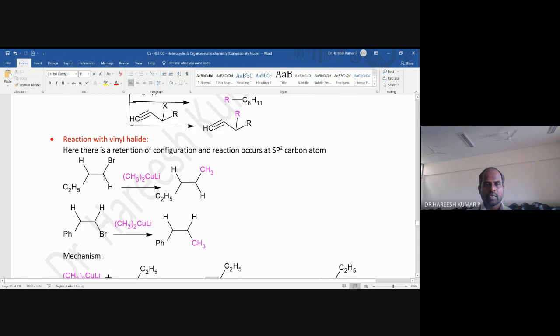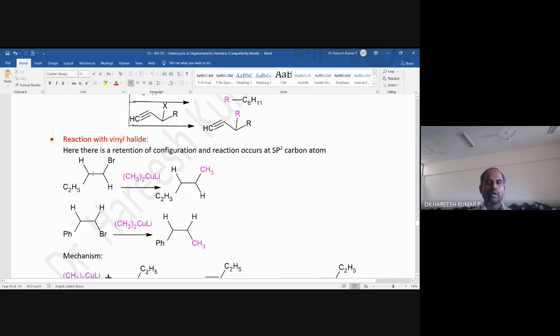I think you are aware, is this a chiral carbon? Because here one more H is there, so two H are similar. That is the reason it's not a chiral carbon. Of course, this is also not a chiral carbon.